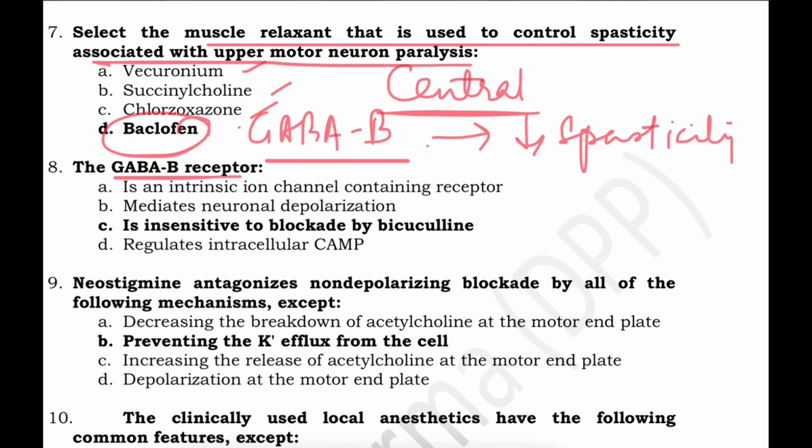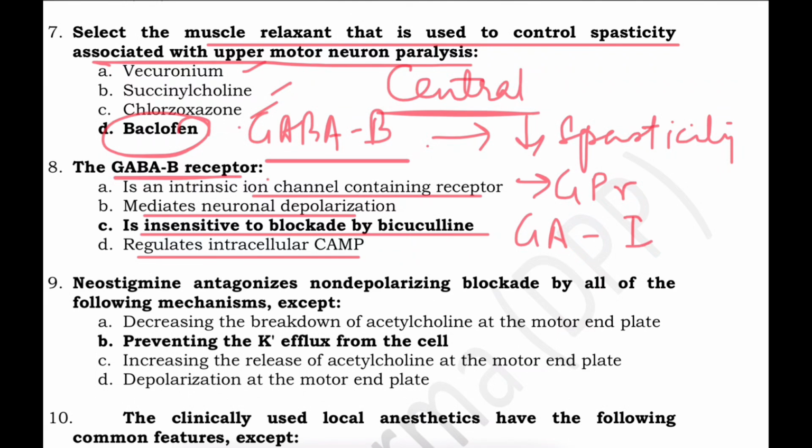The GABA B receptor is an intrinsic ion channel containing receptor, mediates neuronal depolarization, is insensitive to blockade by bicuculline, regulates intracellular cyclic AMP. Now GABA B receptor is basically a G protein coupled receptor. GABA A is the ion channel. It increases the potassium conductance and reduces the calcium efflux. Now GABA B receptors are not blocked by bicuculline. Bicuculline blocks the GABA A receptors.